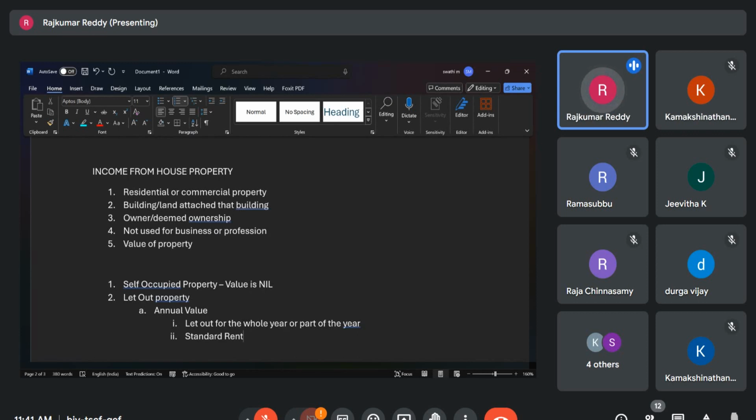In case of let out property, if a property is vacant for a certain period, then only when it is occupied, during that period, whatever rent is earned, only that period's rent is to be taken, the realized rent, as the gross annual value.